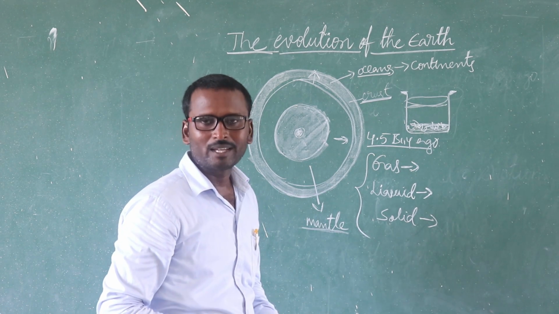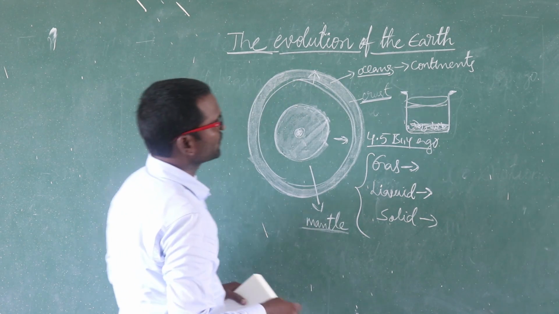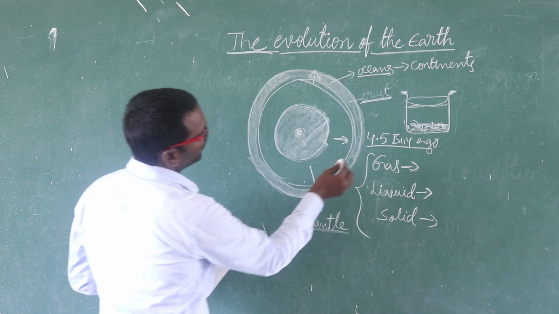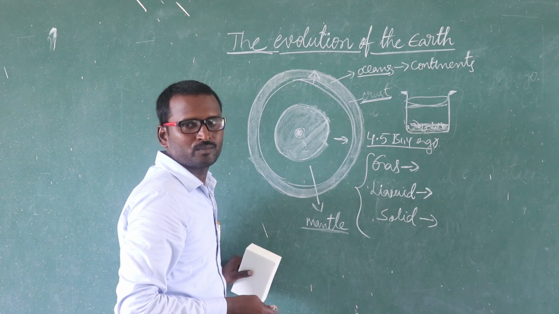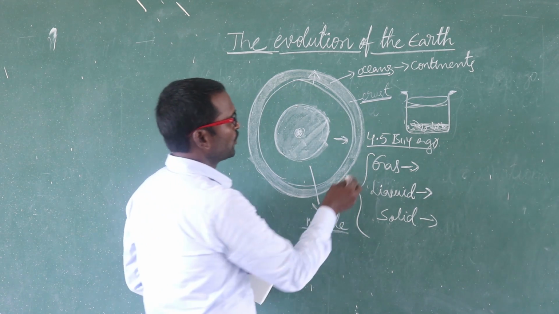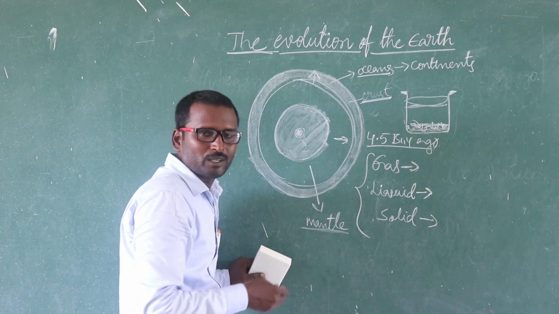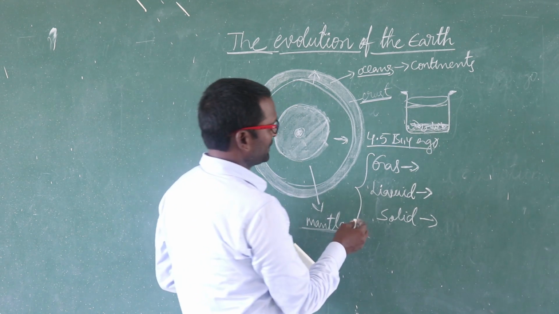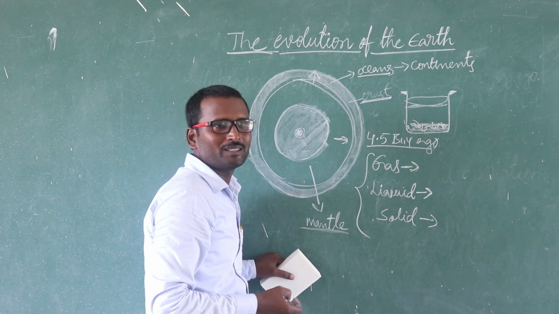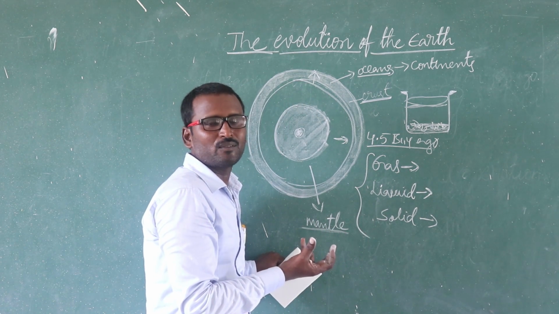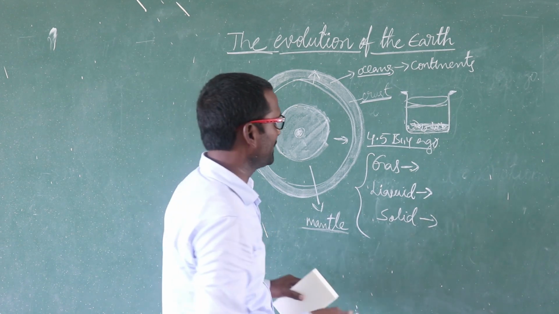Once again, I would like to repeat, students. Here the evolution of the Earth. Earth started to form how many billion years ago? 4.5 billion years ago. In order to become this position, at the beginning it was in the form of a swirling moving ball of dust clouds.